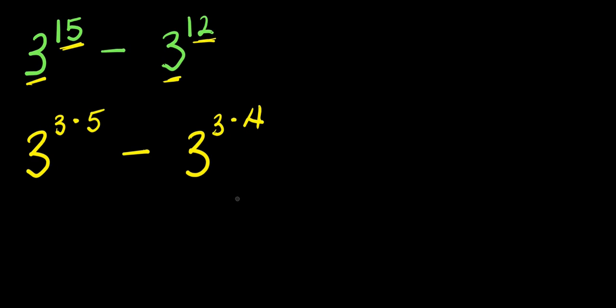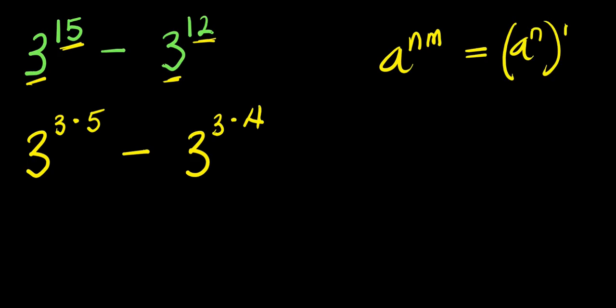Now, what we are going to do will be to consider this identity. If you have a power m times n, this equals a to the power of m to the power of n.